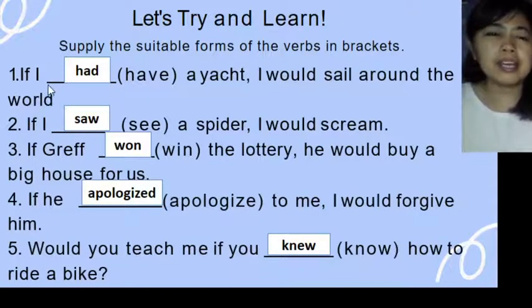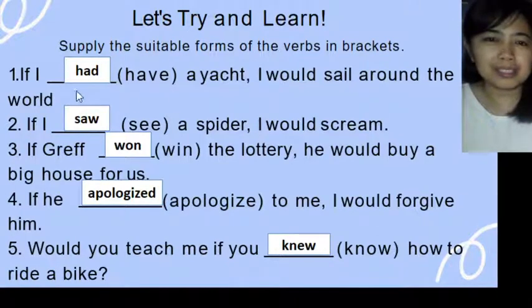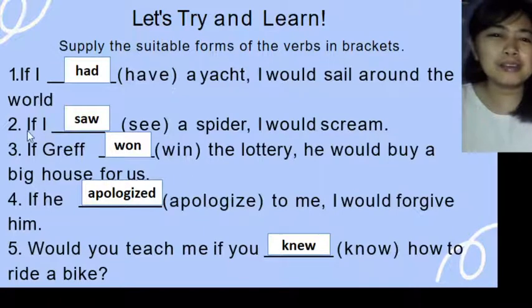Here, if I had a yacht, I would sail around the world. So if you were rich, then you could buy a yacht. If I saw a spider, I would scream. Your verb here is see, so you will only use the simple past. The simple past of see is saw.